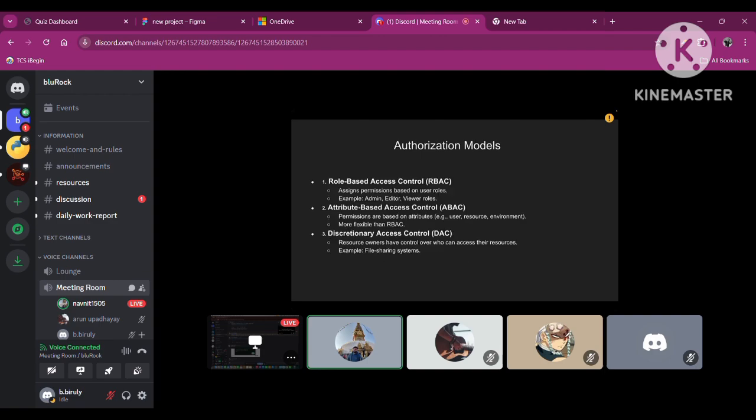Now let's get to the authorization models. There are basically three: RBAC, which stands for role-based access control, ABAC, attribute-based access control, and DAC, discretionary access control. In role-based access control, permission is based on user role, for example admin, editor, viewer roles. And ABAC is based on resources and environment. And in DAC, the resource owner has control over who can access their resources.